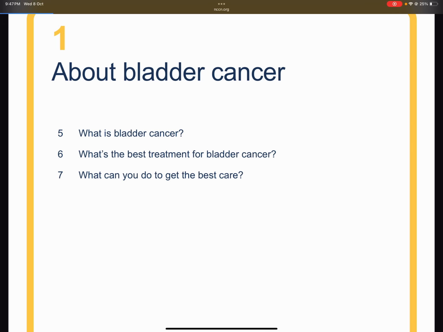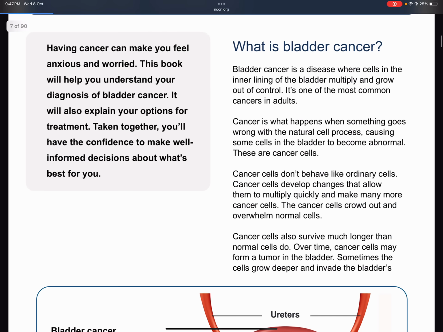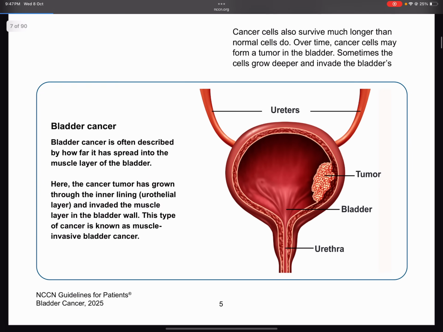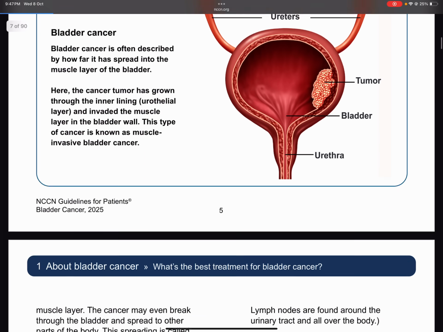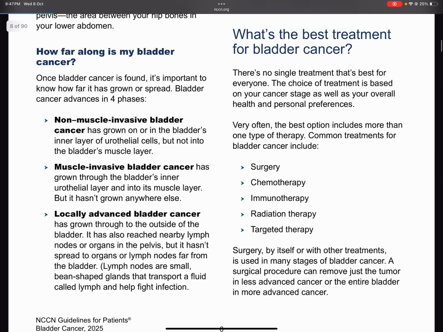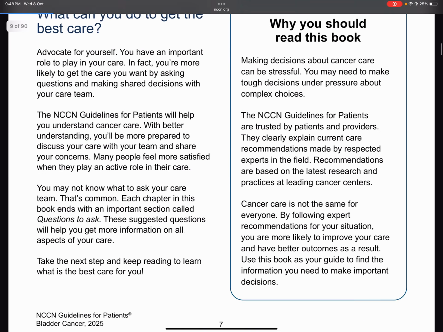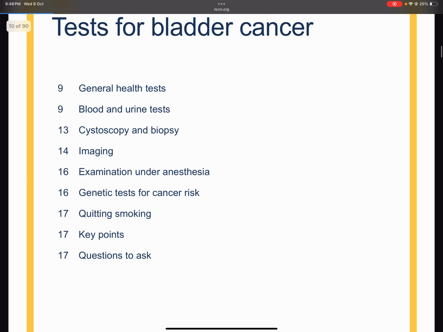Let's look at a bit more detail into the NCCN guidelines. The NCCN guidelines basically start from the anatomy as well as the location of the cancer, the etiology or the pathogenesis of the cancer, which is explained in layman terms for the patients as well as the caregivers.